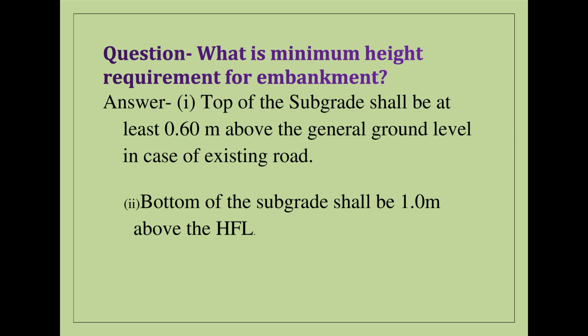Question: What is minimum height requirement for embankment? Answer: 1. Top of the subgrade shall be at least 0.60 m above the general ground level in case of existing road. 2. Bottom of the subgrade shall be 1.0 meters above the HFL.